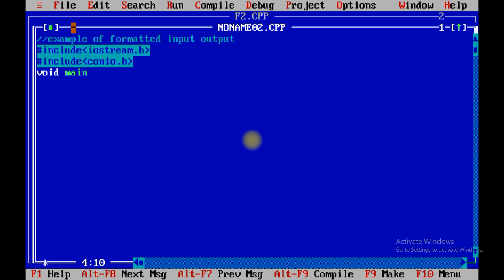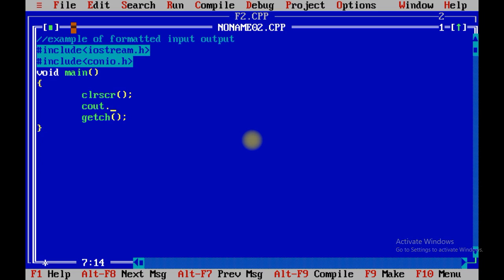Now void main. This is a very simple program based on formatted input output. We are just going to use the functions provided by cout or cin.